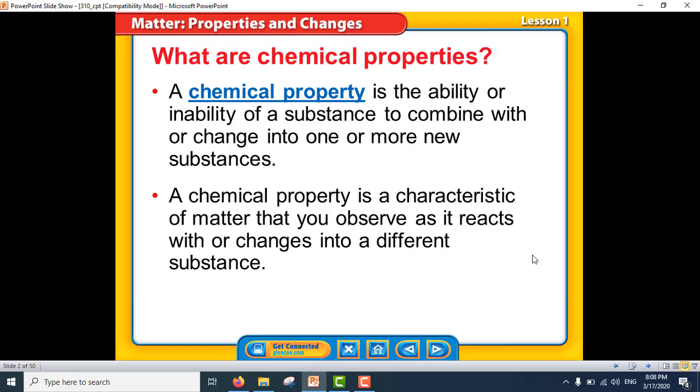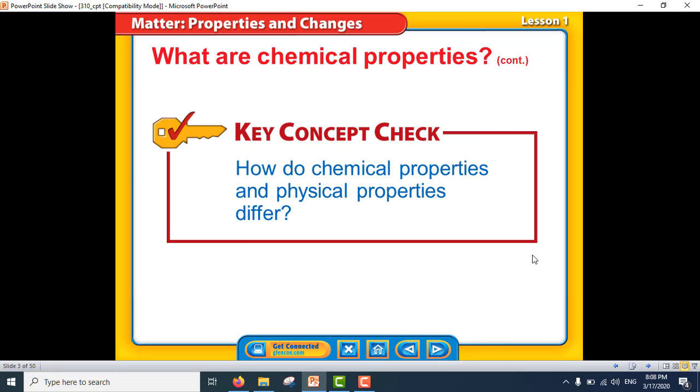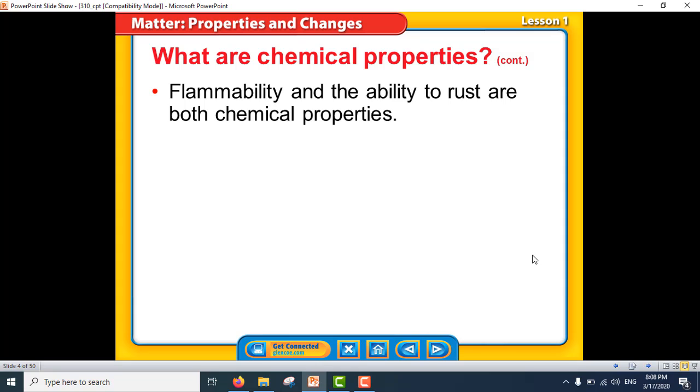A chemical property is a characteristic of matter that you observe as it reacts with or changes into a different substance. Now, you have a question here. Try to answer it and send your answer. How do chemical properties and the physical properties differ? Okay, write your answer and send it here.